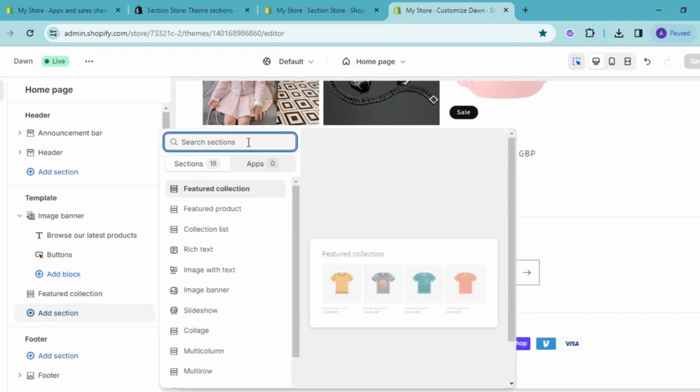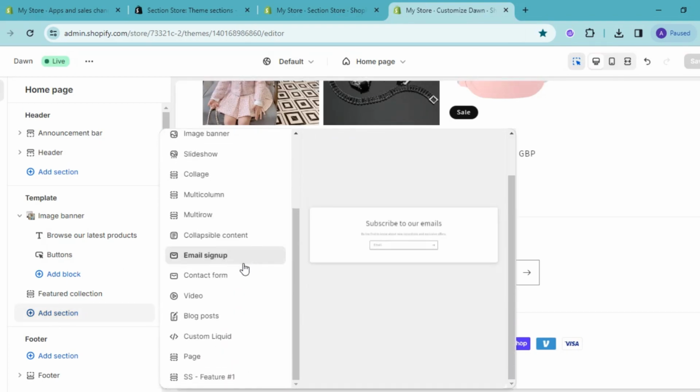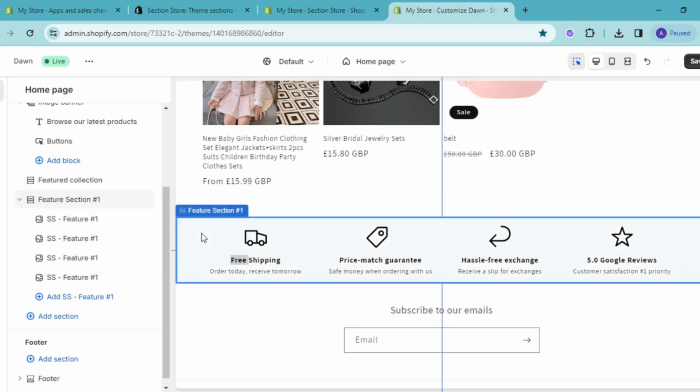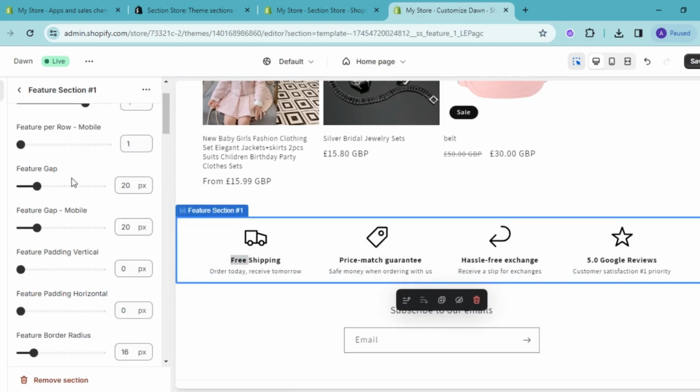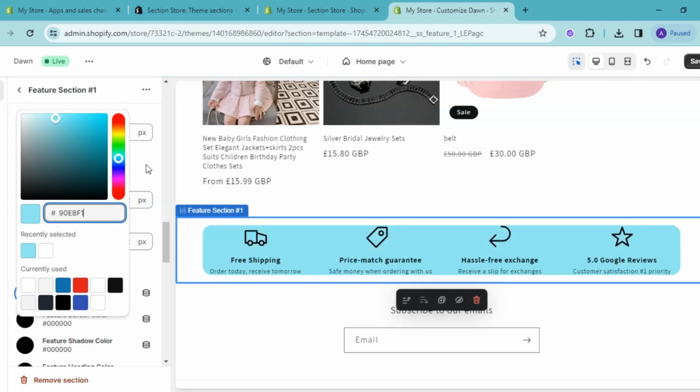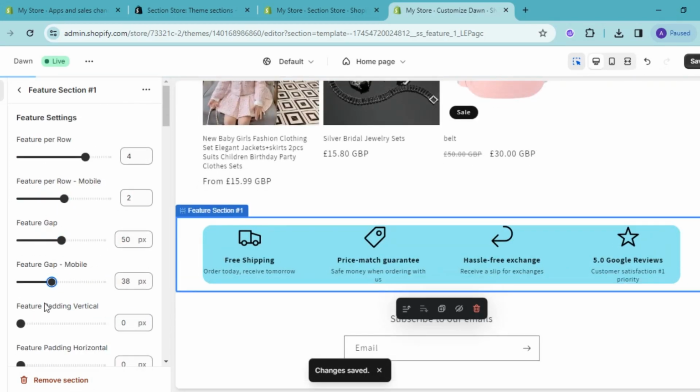Click on Add section. Scroll down, and here you get this SS Feature 1. Select this feature. You have successfully installed trust badges on your Shopify. Begin customizing according to your interests. Choose options that suit your theme. Make adjustments to match your style.